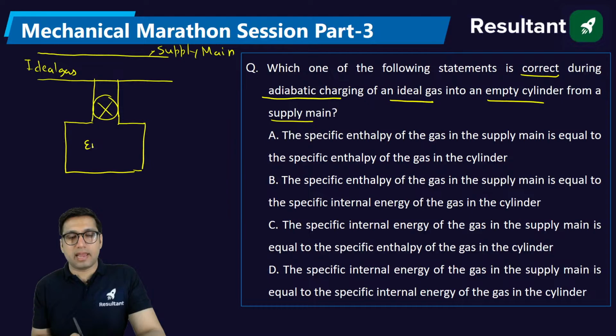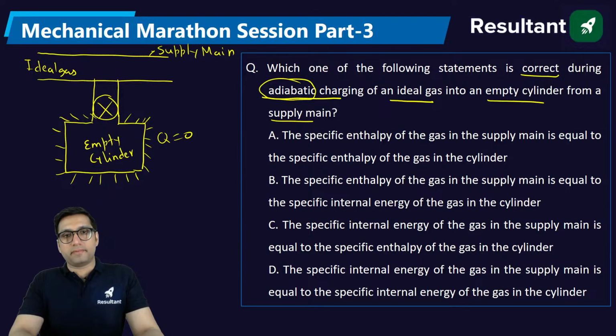First of all, it is an empty cylinder. And this is also adiabatic charging. What is the meaning of adiabatic? That means this cylinder is not just empty, it is also insulated, my friends. That is, there is no chance of heat transfer.